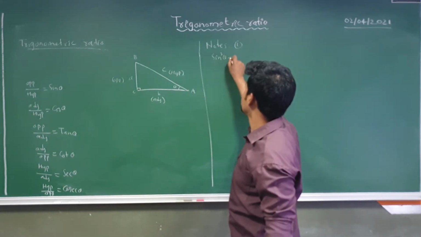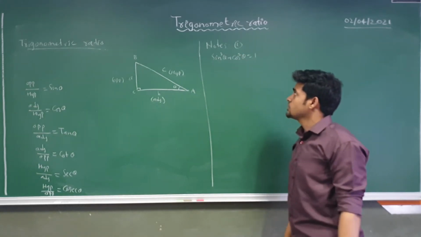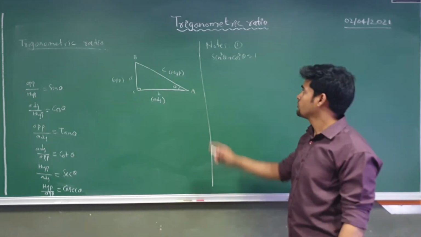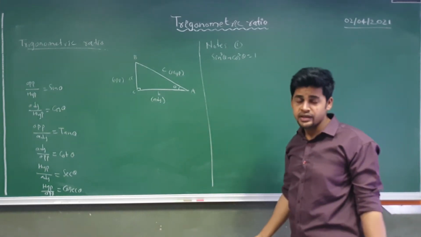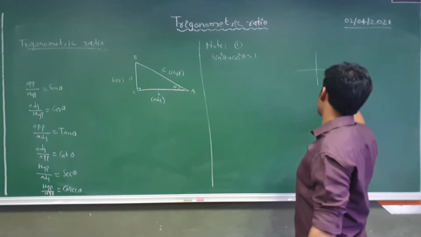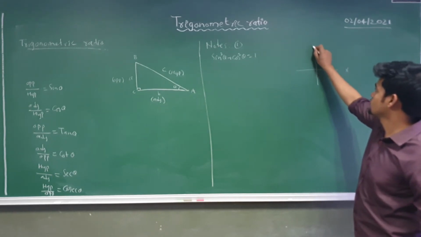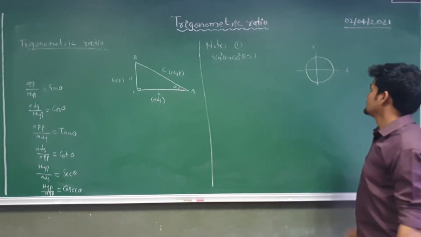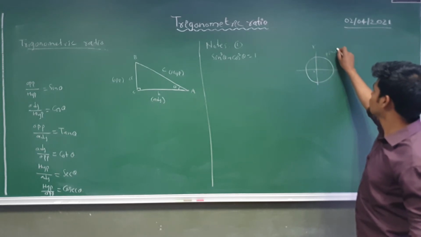We know the trigonometric identity: sin square theta plus cos square theta is equal to 1. So how can we find that sin square theta plus cos square theta is equal to 1? We know that sin and cos are nothing but ratios of the sides of a right angle triangle. So let's discuss here. If I draw a Cartesian coordinate system, with x axis and y axis, and I draw a circle, and this is the point O, and I am taking a point P here, that is x comma y.